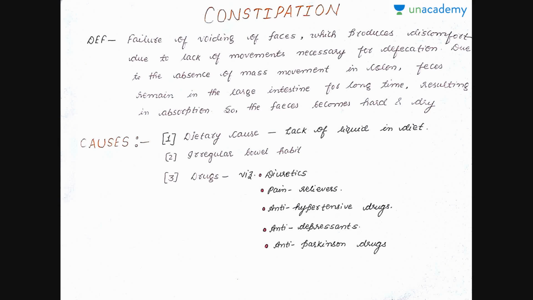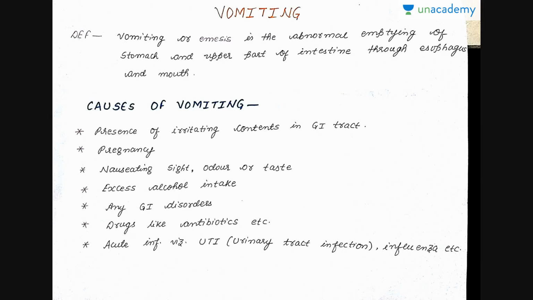So, in that sequence, the next disorder and a very common one is vomiting. Vomiting is also known as emesis. It is the abnormal emptying of the stomach and upper part of the intestine through the esophagus and mouth. The causes of vomiting can be presence of some irritating contents in the GI tract, or in case of pregnancy, that is a physiological condition that subsides.